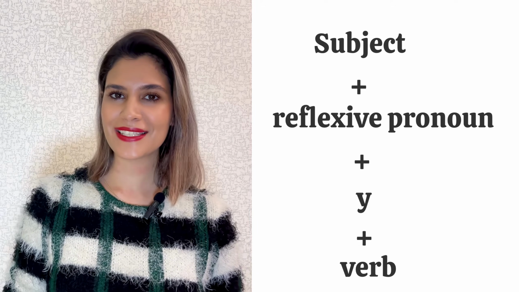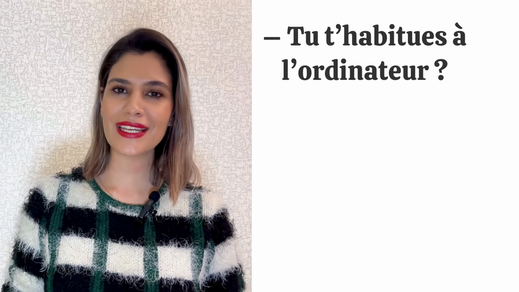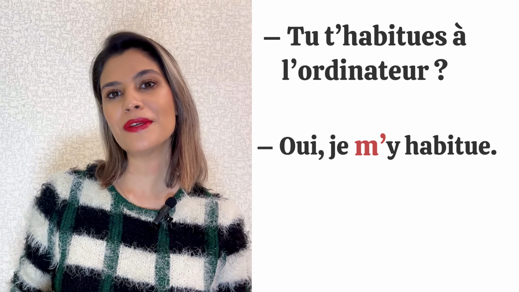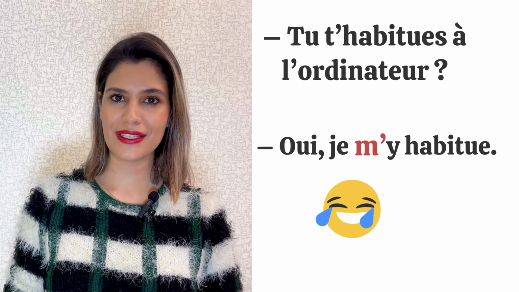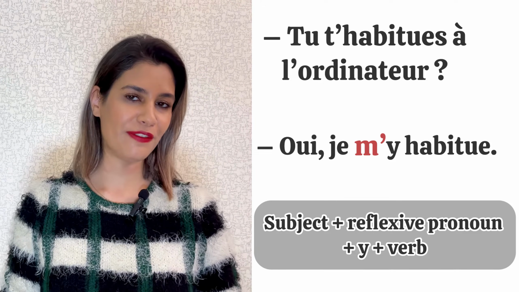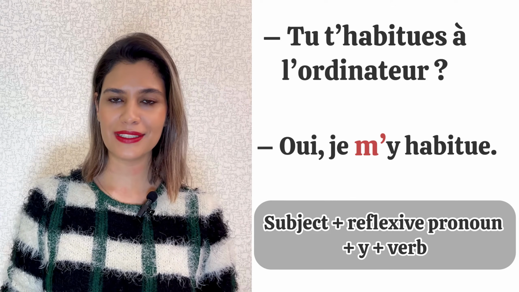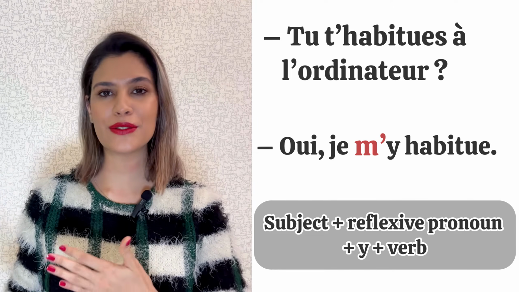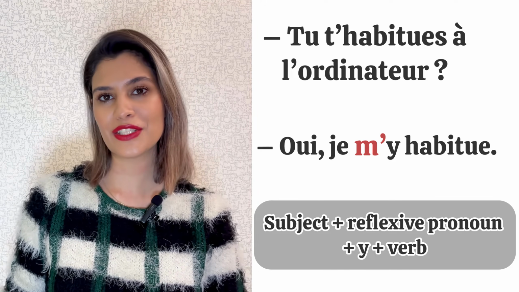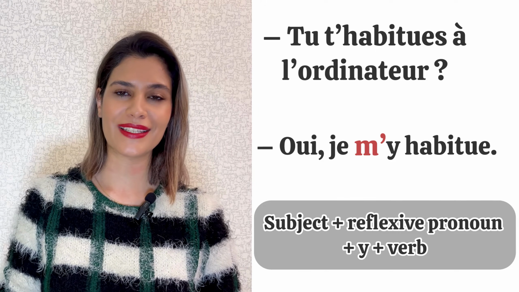Let's take a look at this dialogue. Tu t'habitues à l'ordinateur? Oui, je m'y habitue. Je is the subject, reflexive pronoun me. À l'ordinateur is replaced with y, and at the end the main verb habitue.